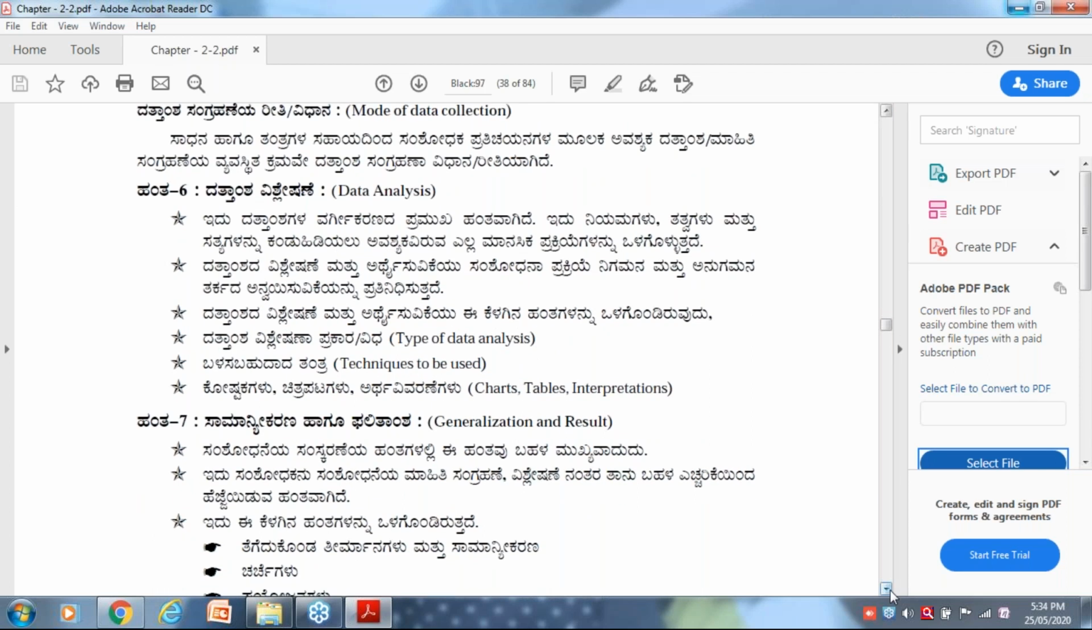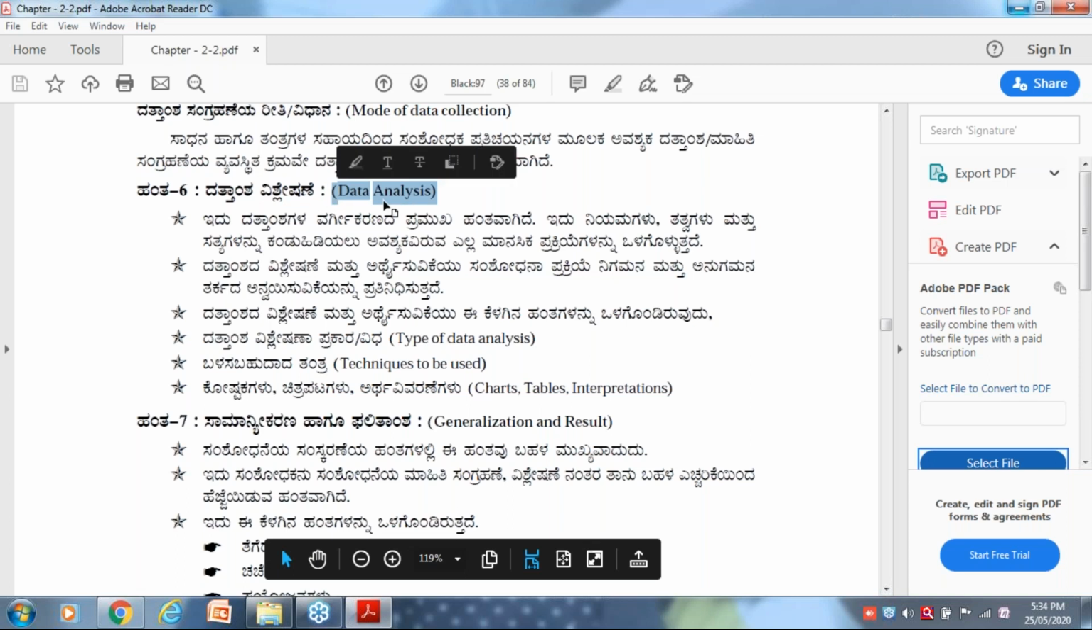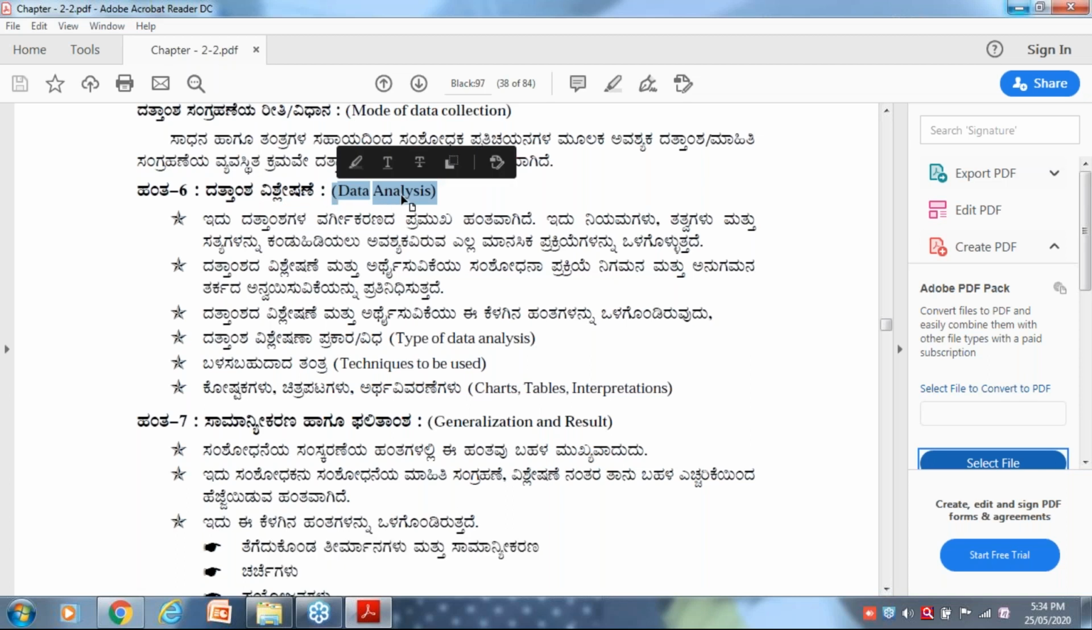Later, the sixth step is data analysis. After data collection, whatever data a researcher has collected has to be analyzed. Data analysis, nowadays it is called data analytics. Okay, there are subtypes, I mean the types of data analysis techniques to be used: charts, tables, like that. Interpretation of the things will happen here.